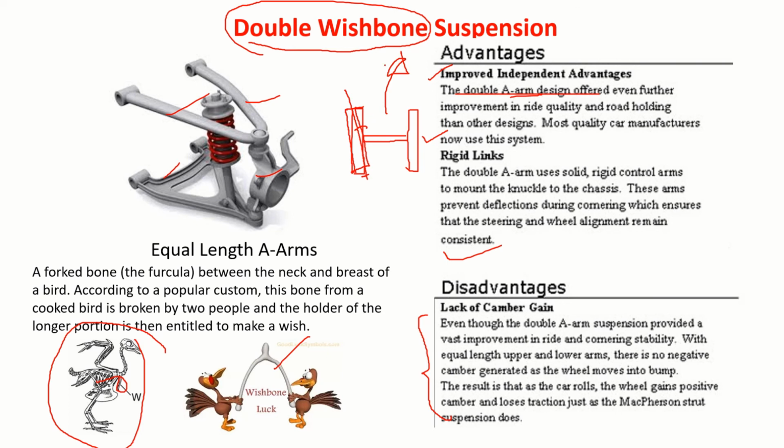You are making a steeper circle, and at high velocity if you take a turn, it will gain more and more positive camber. Then what happens? It will start pulling the vehicle. That's a disadvantage, because these two arms are equal in length. Suppose I make one of these arms shorter, then it will not stretch like that. Then you can overcome this disadvantage.